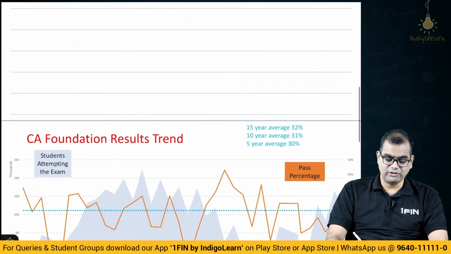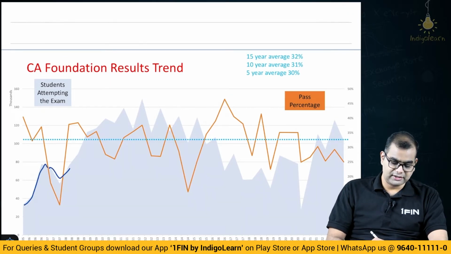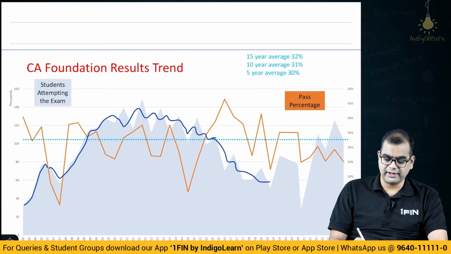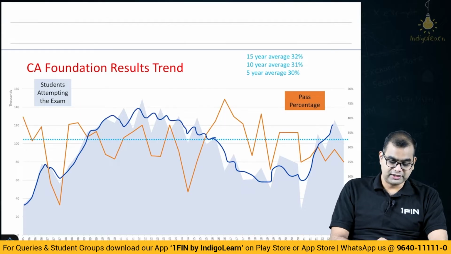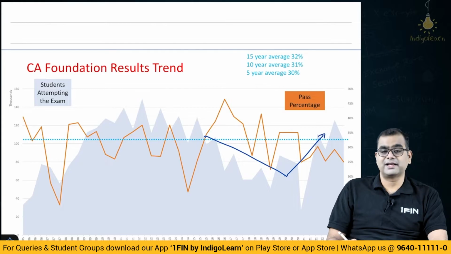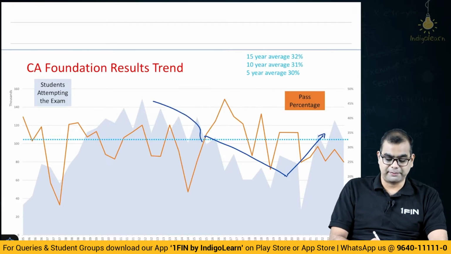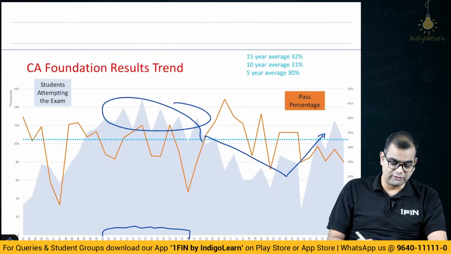So, if you look at CA foundation results, friends, a fancy graph, right? This entire area under the blue, which is shaded in a bluish gray, this is the student count. You see here, the student count came down and then has gone up. It was at peak. It was peak in which year? I think it was from May 10 till November 14.